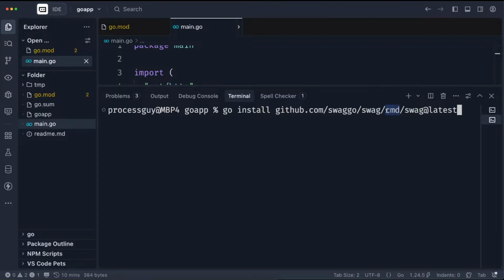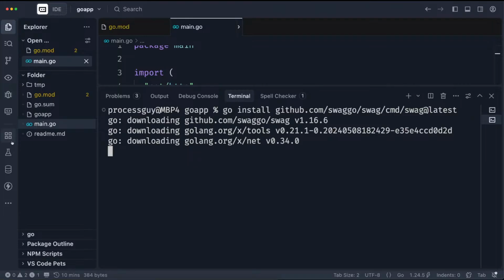I don't know why it has to come with cmd. It has its own final extension apart from swag, because normally it's supposed to be this and this, but it's fine. So that executes, and while that is running, another thing you need is the main file. When we were doing Air, this was all we needed, but for Swagger we need two more things. The reason is that it creates files for us on the fly. It kind of creates its own server. You guys are going to see it.